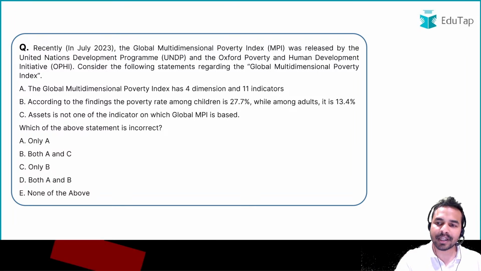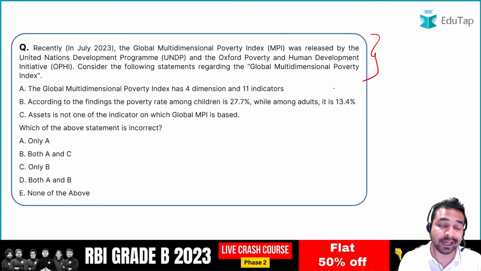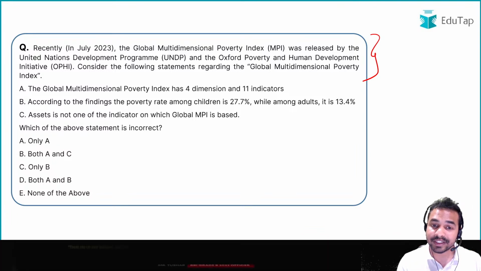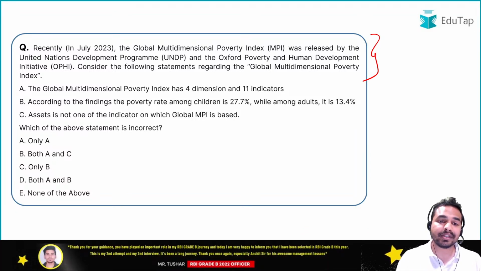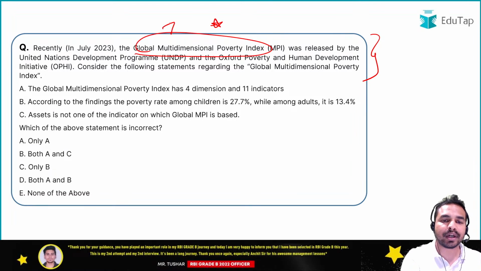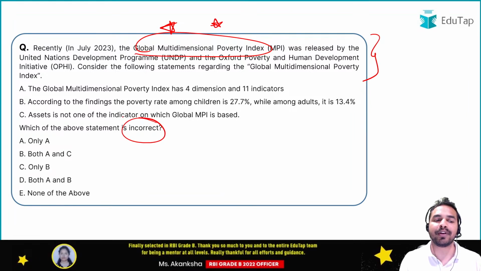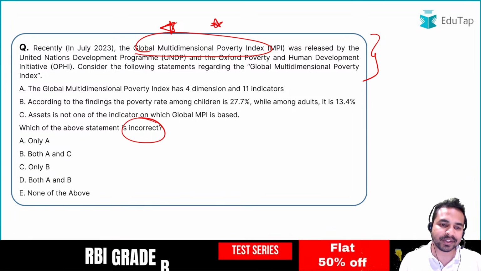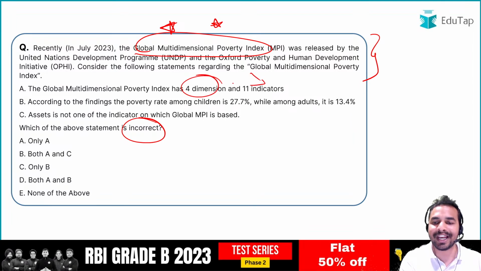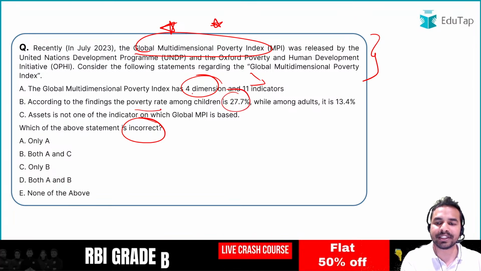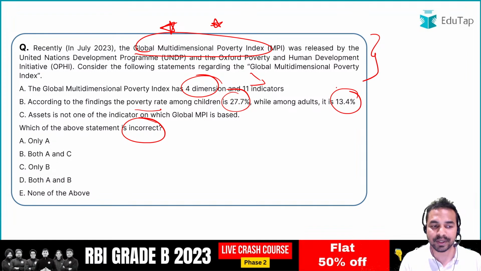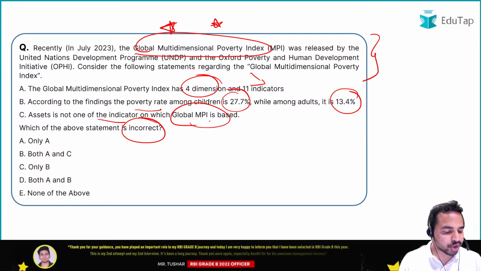Once again, this is a paragraph based question. And why exactly have I brought so many questions from this index? The reason is that this index is a very important index that you have to cover from the exam point of view. Once again, you are required to identify the incorrect statement. The first statement says it has 4 dimensions including 11 indicators. Statement B says, according to the findings, the poverty rate among children is 27.7%, while among adults it was 13.4%. Statement C says asset is not one of the indicators on which global MPI is based. So quickly tell me the right answer.